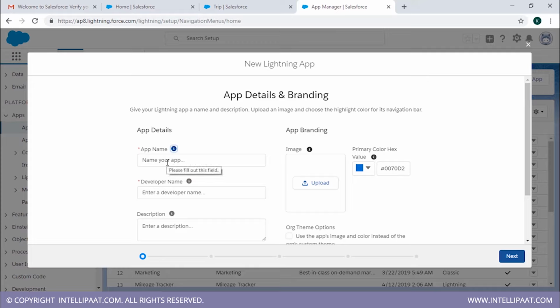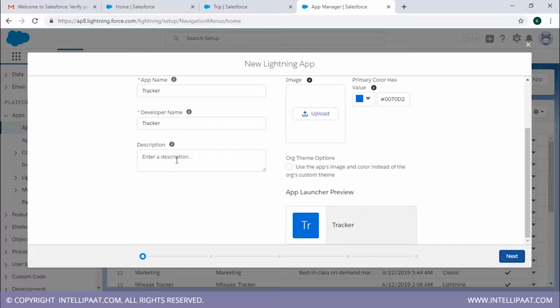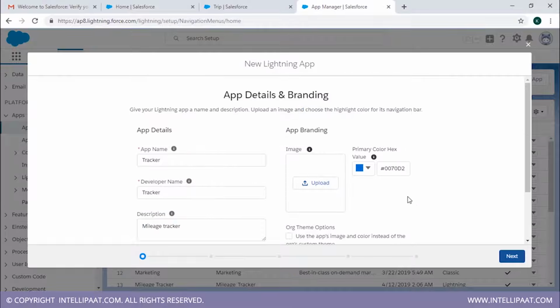So we're just gonna name our app as tracker. Developer name as tracker. If you want to enter a description, we're just gonna have mileage tracker. Now, as I told you, the Lightning experience gives you a very user-friendly look. So they also wanted us to add an image over here.